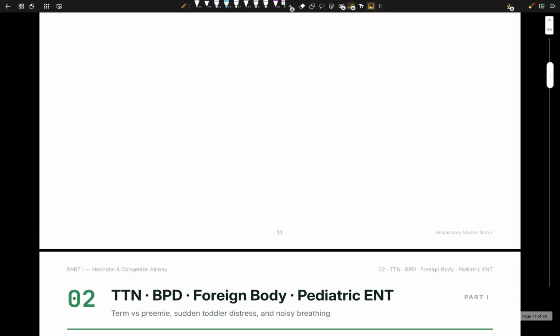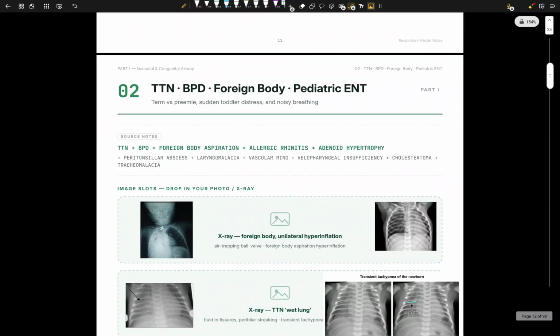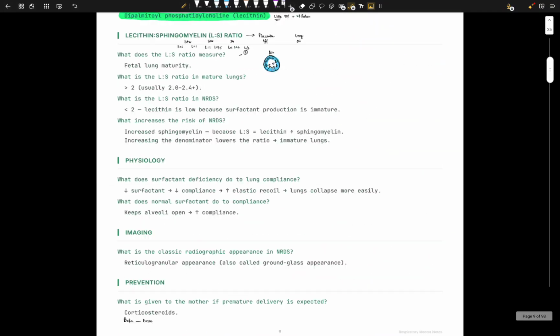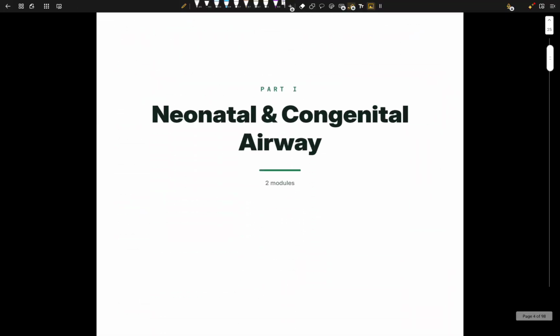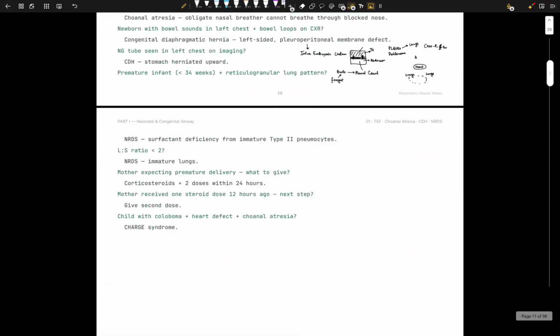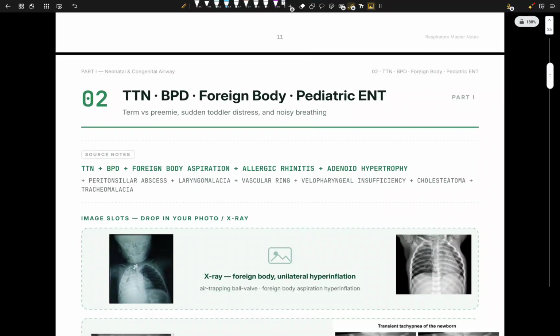So we conclude, I think we conclude neonatal problems, right? Did I? Yeah, I think we do. Let me check again. These 4 topics, part 1, okay. And then we have part 2. Yeah, I forgot. We have TTN, BPD, foreign body, pediatric ENT. Let's talk about them as well, right?